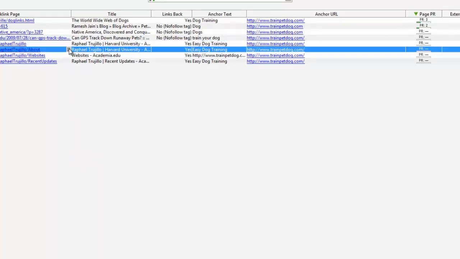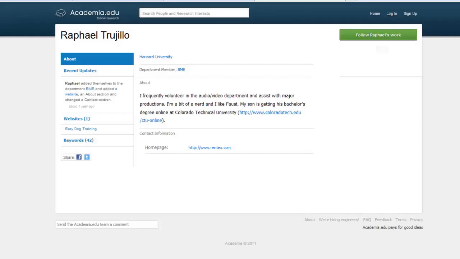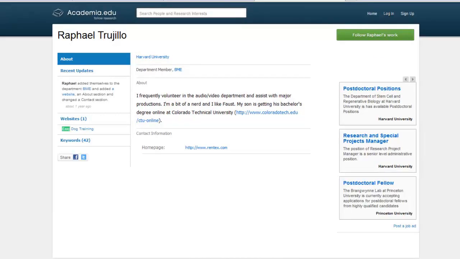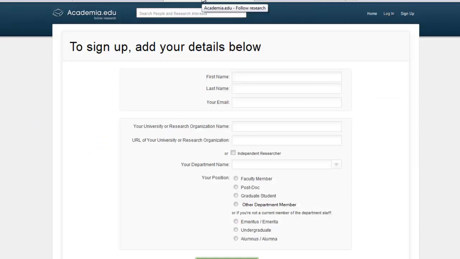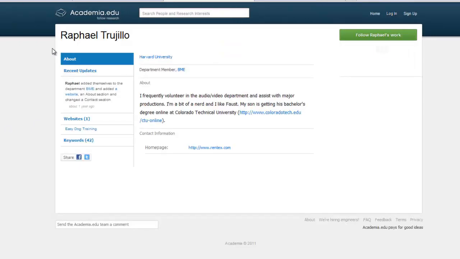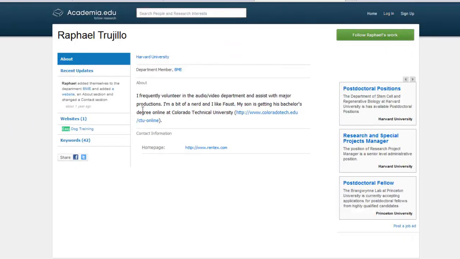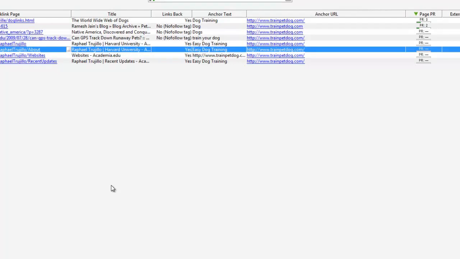So let's have a look at this Harvard one here. They've got their backlink as easy. Oh, it's the same sort of thing. So I think that might even be the same exact page. It is. It is the same. Yeah, I think it is. Let me just go back. Yeah, it's the same page. Okay, so it's exactly the same page, but just try and figure out how they did it and how they got their link there, and then you can do the same thing. That's all reverse engineering is, but in this case, we're doing it for education.